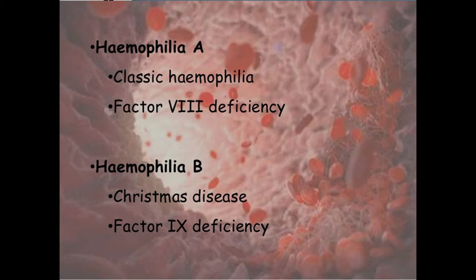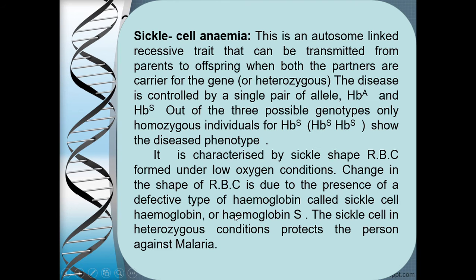Now, next, moving on to another blood related disorder, that is sickle cell anemia. Now, this is different from hemophilia because hemophilia is an X linked disease, and this is not X linked, it is autosome linked. Means we are speaking about the other 22 pairs. So this particular chromosome on which this allele is present is one of those autosomes, right?